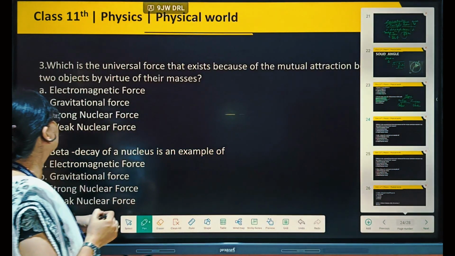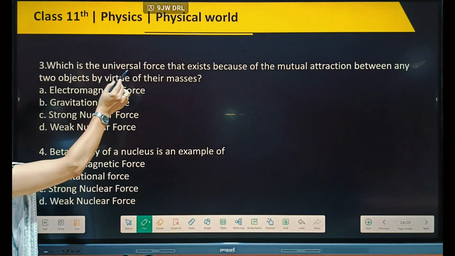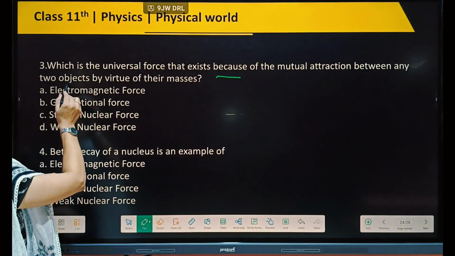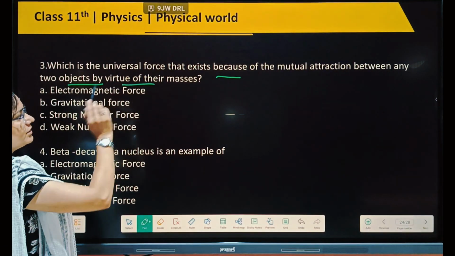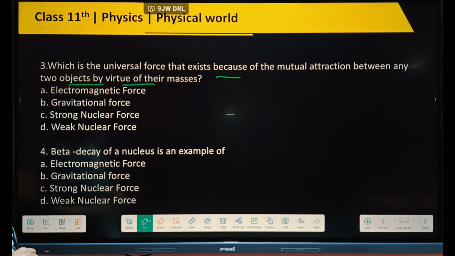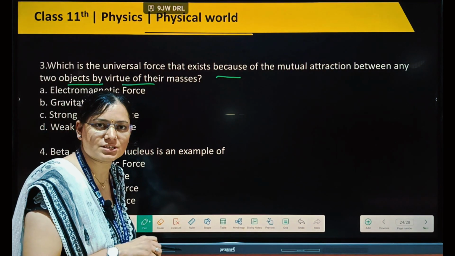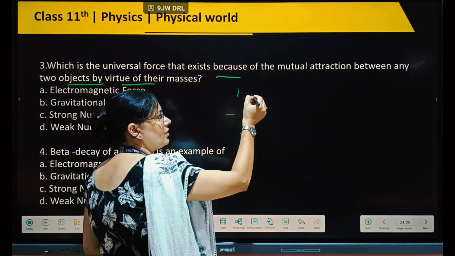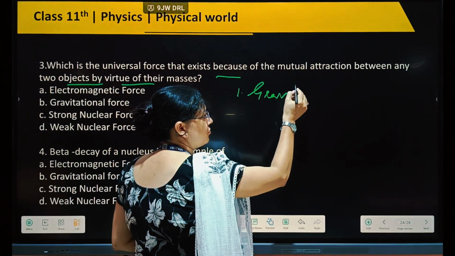Next question: which is the universal force that exists because of the mutual attraction between two bodies by virtue of their masses? We discussed four types of force. First, the gravitational force.